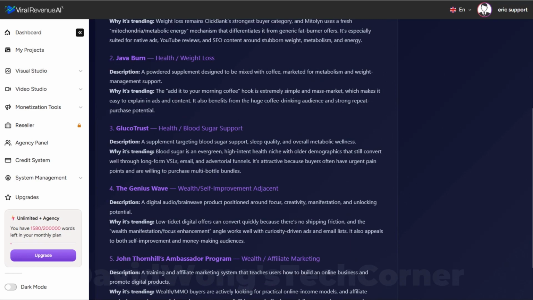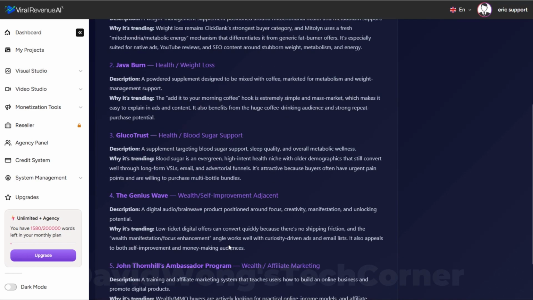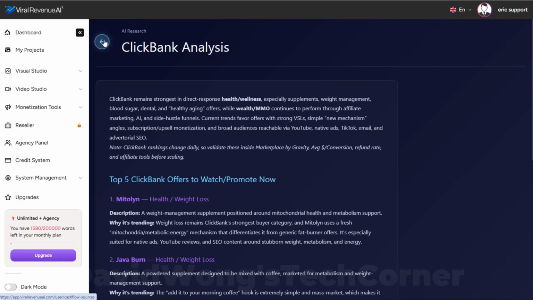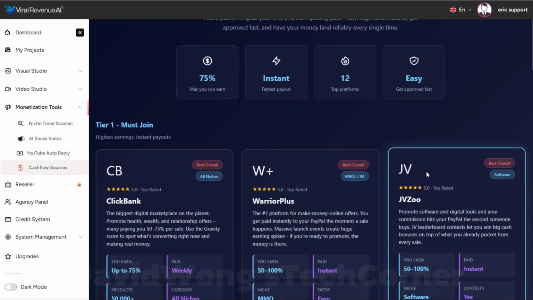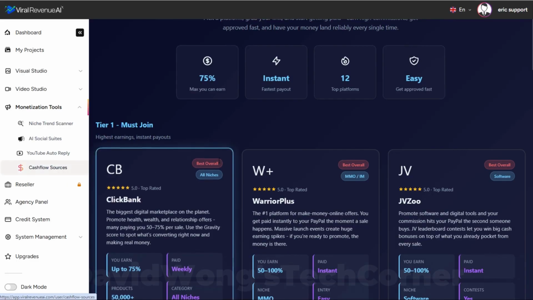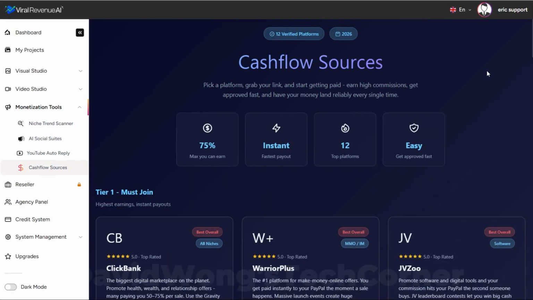You've got some great tools that you can look for and promote in some hot niches. If we were to go back and do that again, it might give us some different options, some different tools, and some different ideas. So not only are we giving you tools to help you quickly create content that will allow you to grow audiences, we're also showing you how to monetize those audiences. And I can tell you that the cash flow sources that you'll find on this page are verified and reliable.